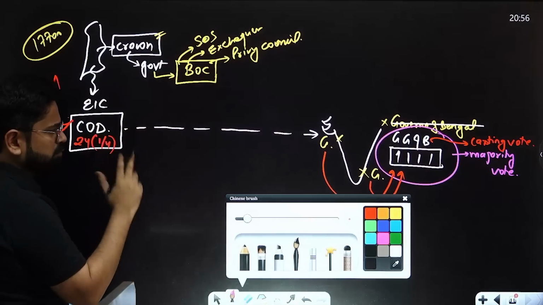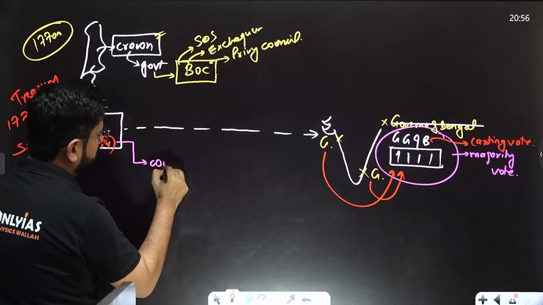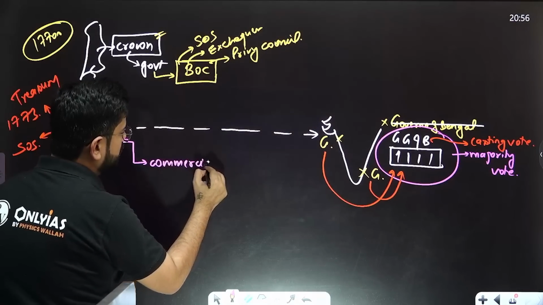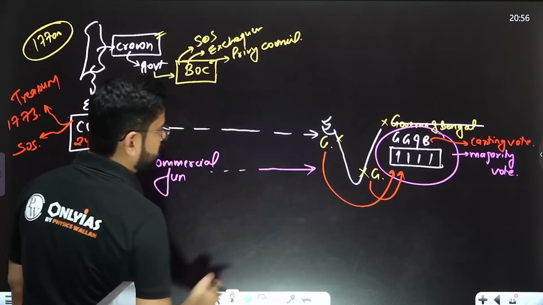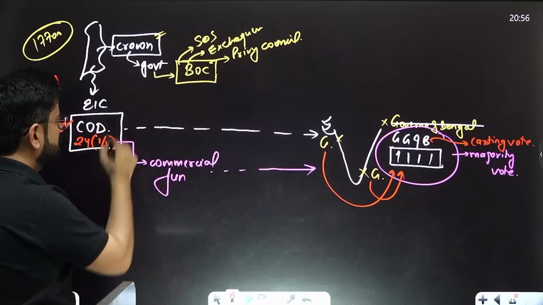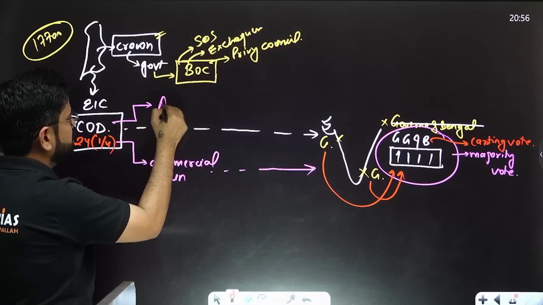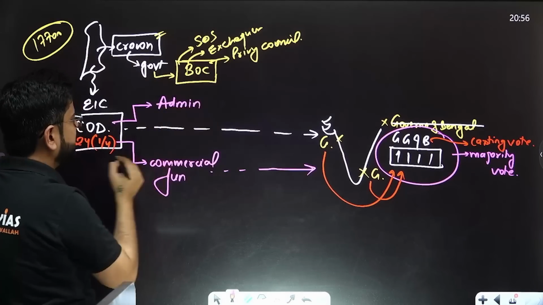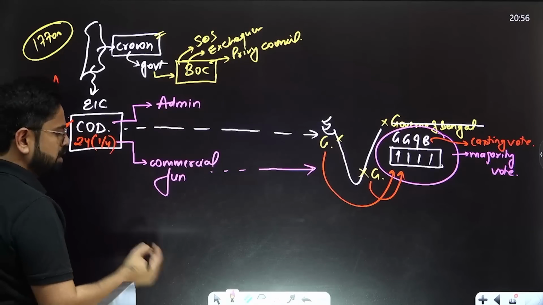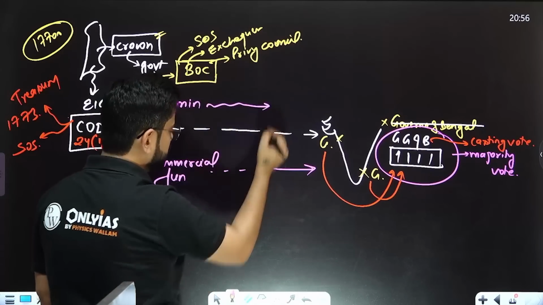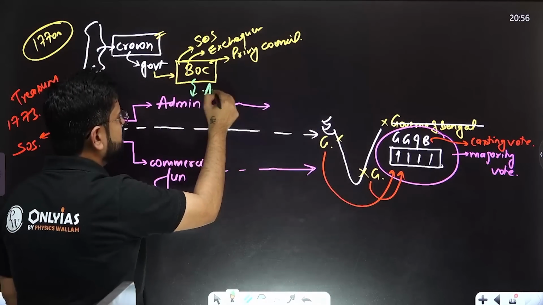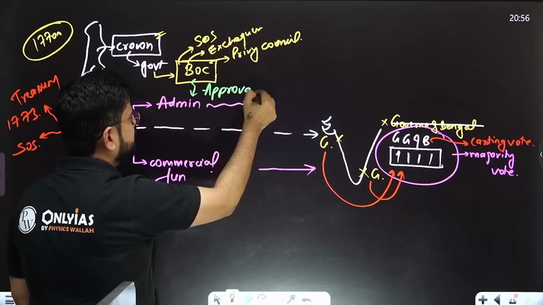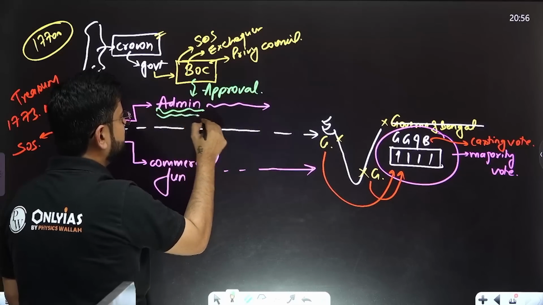Director has 2 types of function. One is the commercial function. Since this is a trading body, they know how to do the commercial function, no issues, right? They can do as per their wish, no issues, no challenges. But the other function was the administrative function. Since it's a trading body, it has no idea how to administer. So all the administrative function has to be filtered through the Board of Control. They are the ones who will be providing approval for all the administrative cum civil cum military functions.